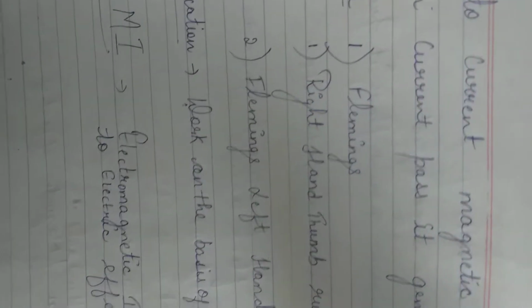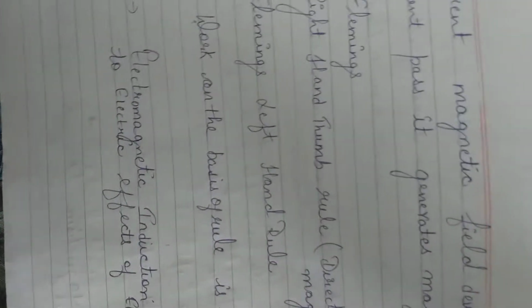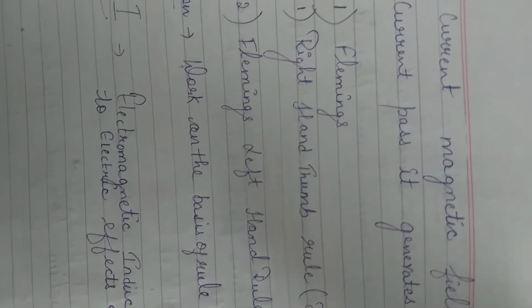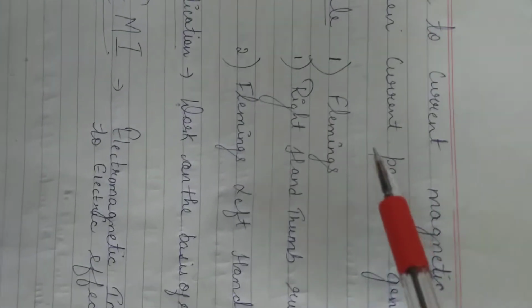Next is, when current passes, it generates a magnetic effect. For example, when current passes through a wire, it produces some magnetic effect, which gives rise to the magnetic effects of electric current. In this topic we are going to study two rules.